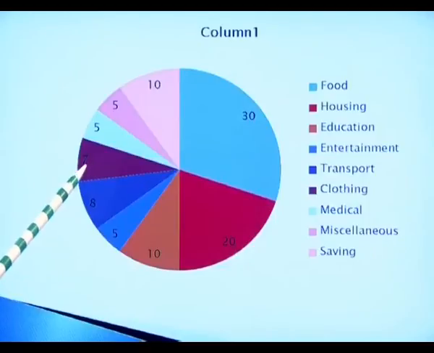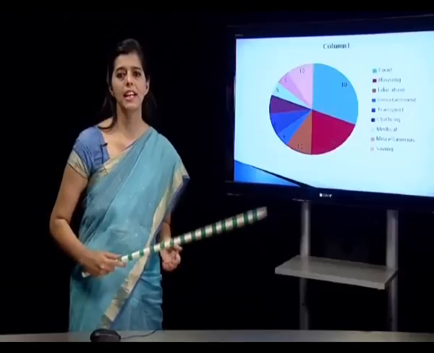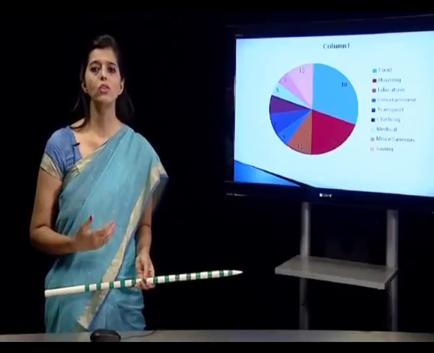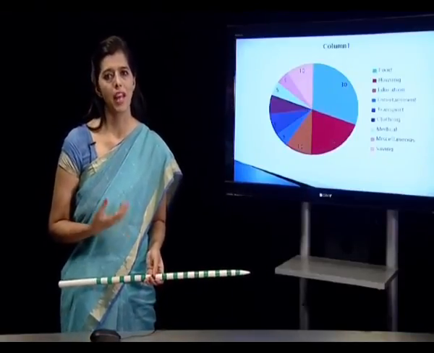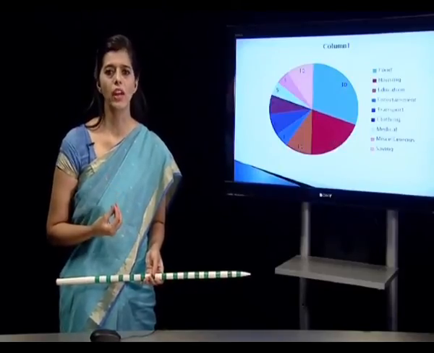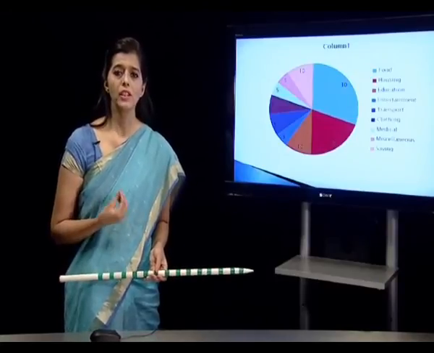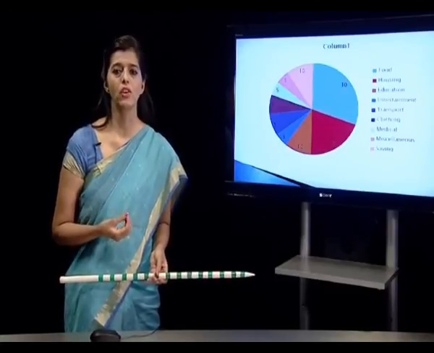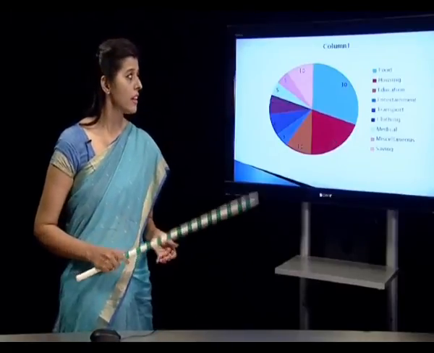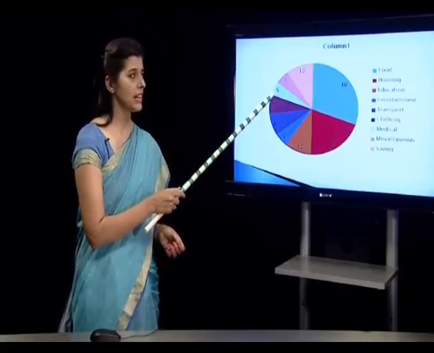Then clothing, we need to cover ourselves, which is very important, and we need 7% of our family income to spend for clothing. Now for medical expenses, we will allocate 5%. It is not necessary that every month somebody is getting sick and going for treatment. A family might be healthy too, but we need to allocate at least 5% of the family income minimum, so that in case of emergencies we are not in a bad situation, and we can spend on the medical expenses.